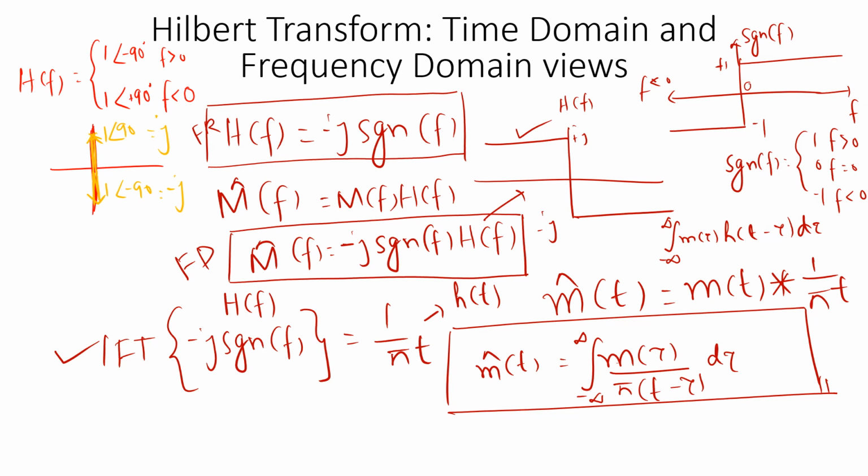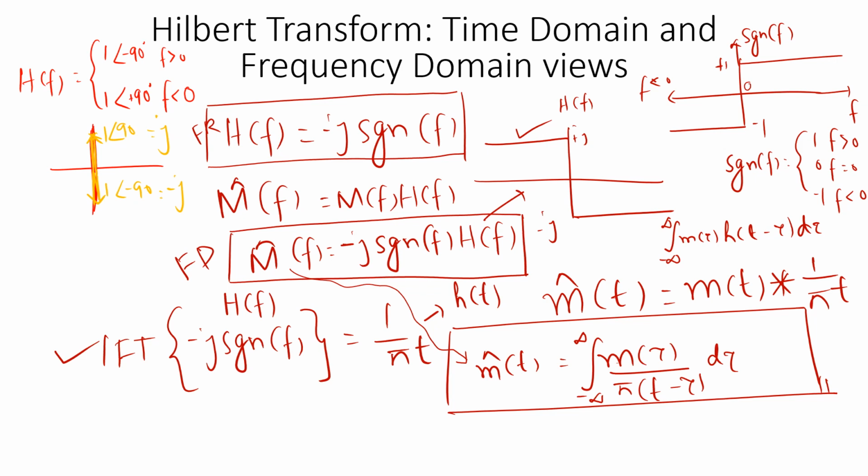So either we can obtain m cap of f and find its inverse Fourier transform to get m cap of t, or else we can evaluate this convolution integral as such to obtain m cap of t.